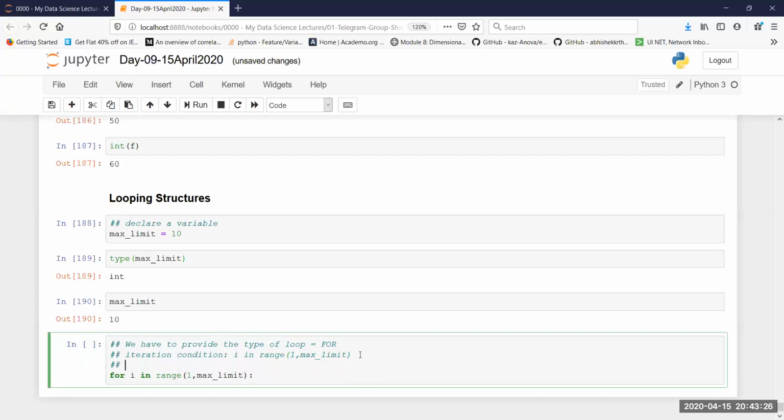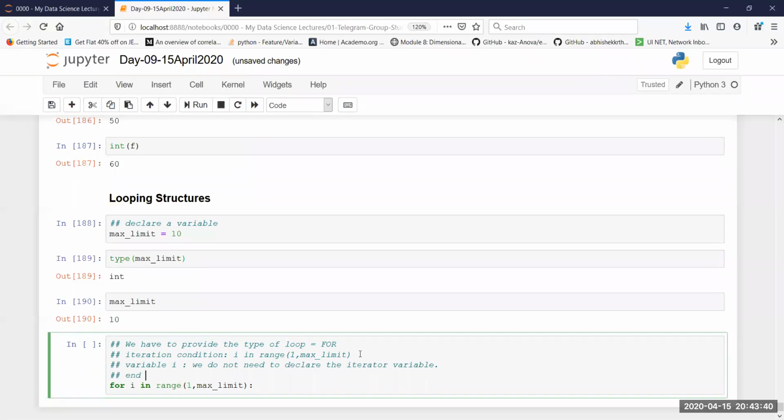Now, an interesting thing to note over here: the variable I, we have not declared it earlier. So we do not need to declare the iterator variable, the variable which is going to iterate inside the loop. Now end the first line of the loop using something as simple as the colon sign.